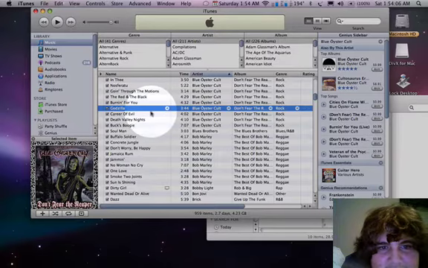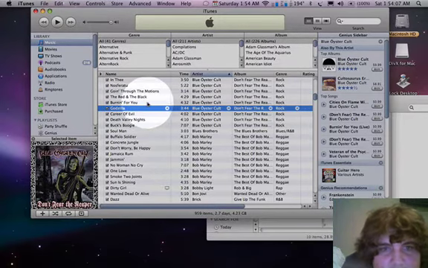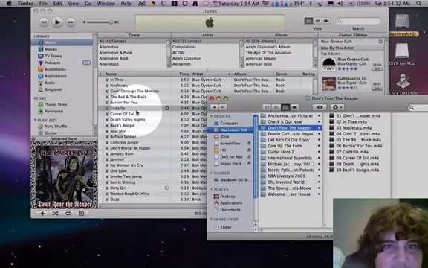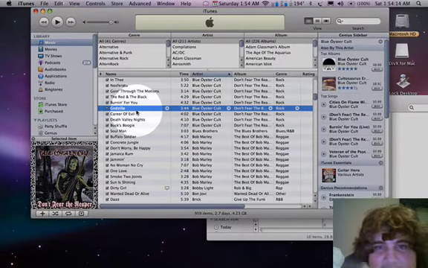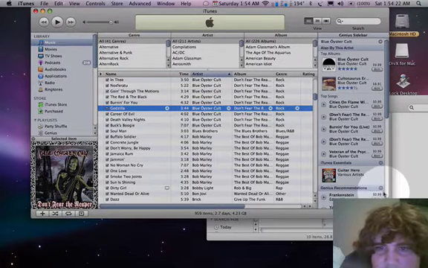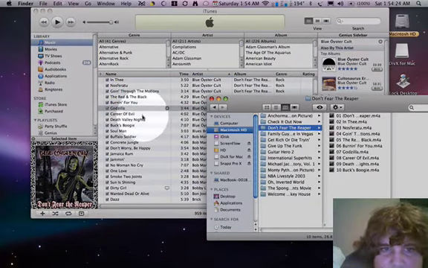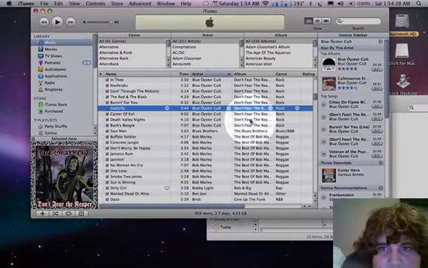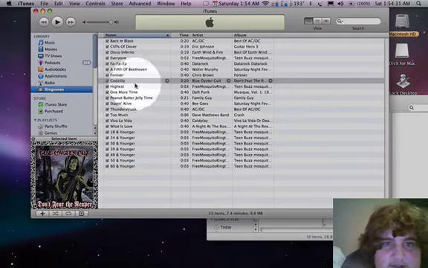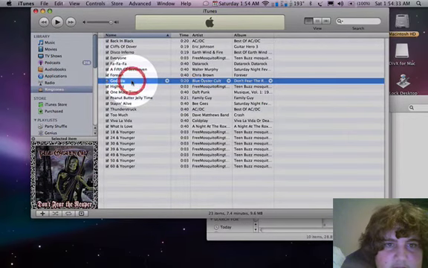As soon as you drag in the .m4r, you want to take the original copy, the 20-second copy, delete that, move to trash, whatever, I don't care. Just make sure that you delete that or else it will not work. It won't go into your ringtones. Once it's there, you can just sync to your iPhone and it'll work.